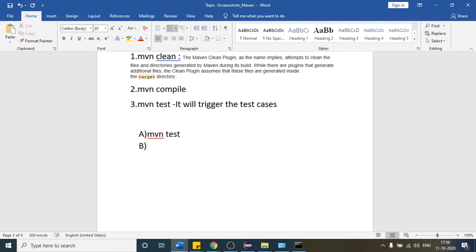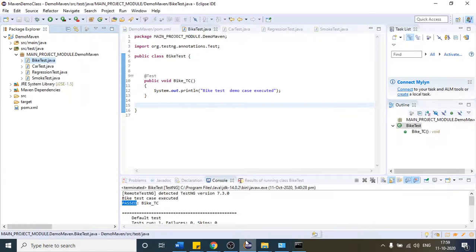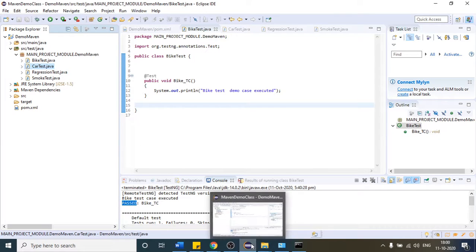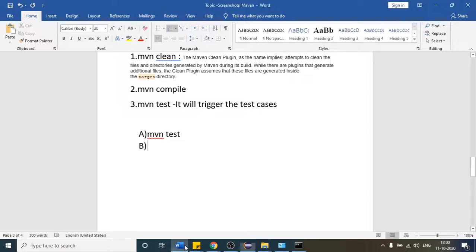Suppose we are able to trigger every test case present in our package, but suppose your client came and told you, I want to run only this test case, car test case, but I do not want to run the remaining. How will you do that? There is one command, let me first write it here, then I can share that in the classroom. This is the command: -D test. If you want to trigger any one test case, just write the class name here, and after that write test. This is the command you will use if you want to trigger only one test case.